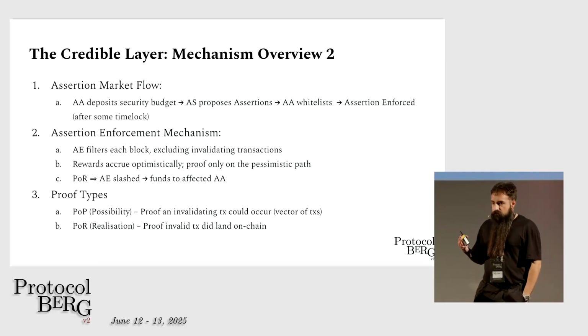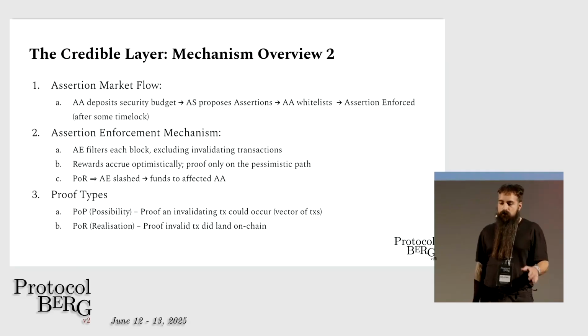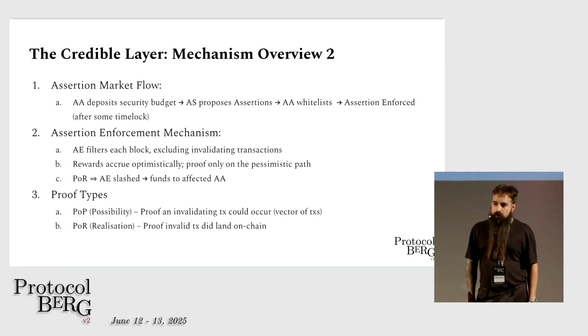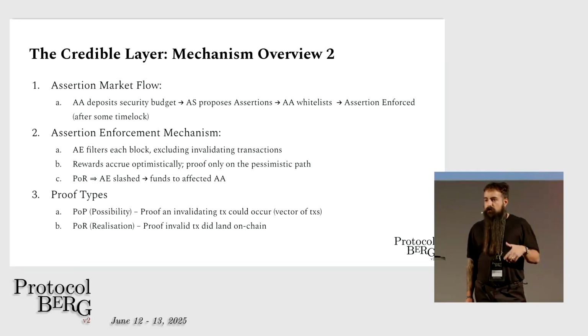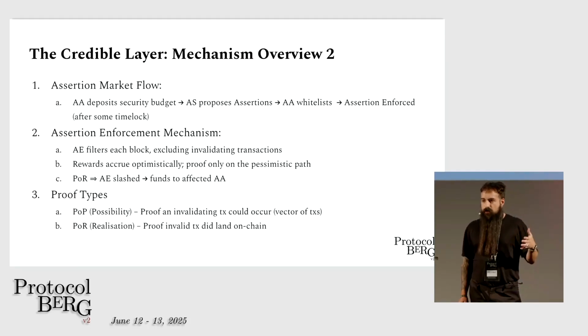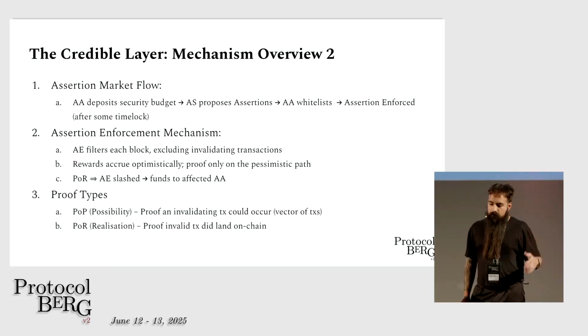It's a very simple flow. The assertion adopter, the smart contract, will deposit some security budget, which is used to pay for the assertion execution, right, this off-chain compute. Then an assertion submitter will submit some assertions. The adopter, the contract, will accept them, and then they will start to be enforced.